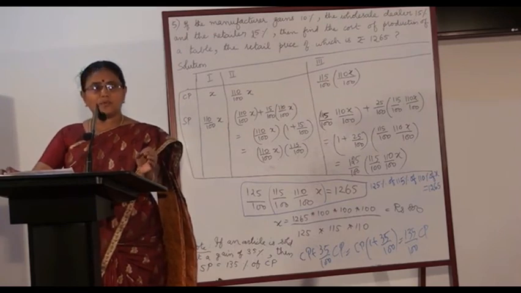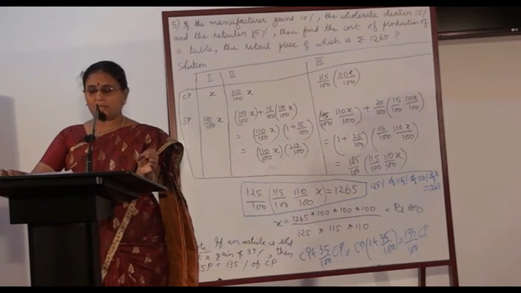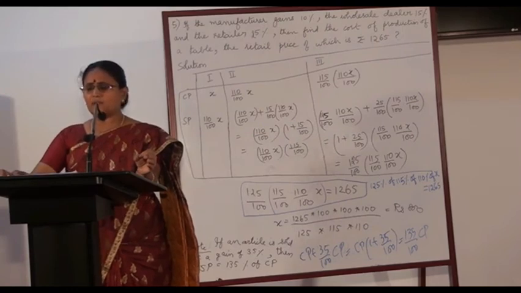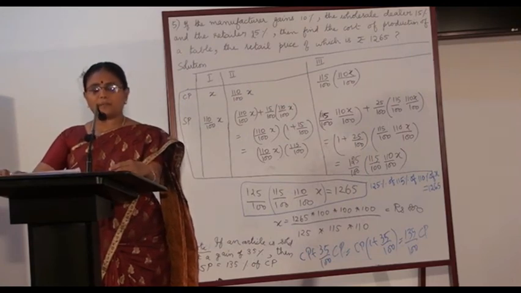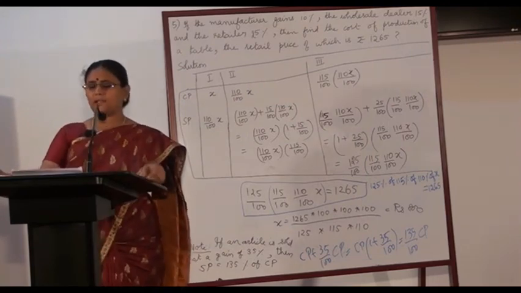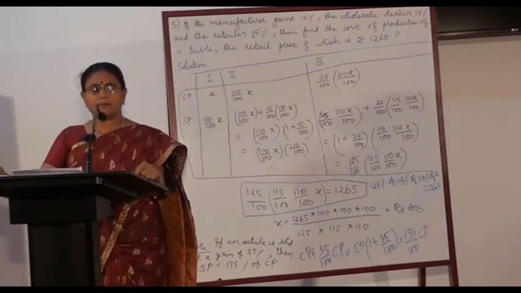Based on these 4 formulae, there are about 250 questions in the book named Quantitative Aptitude by R.S. Agarwal. For more practice, you can refer to this book. I repeat again, the name of the book is Quantitative Aptitude by R.S. Agarwal. Many copies are available in our library. Also, there are many other reference books in our library. You can benefit most by making maximum use of our library.